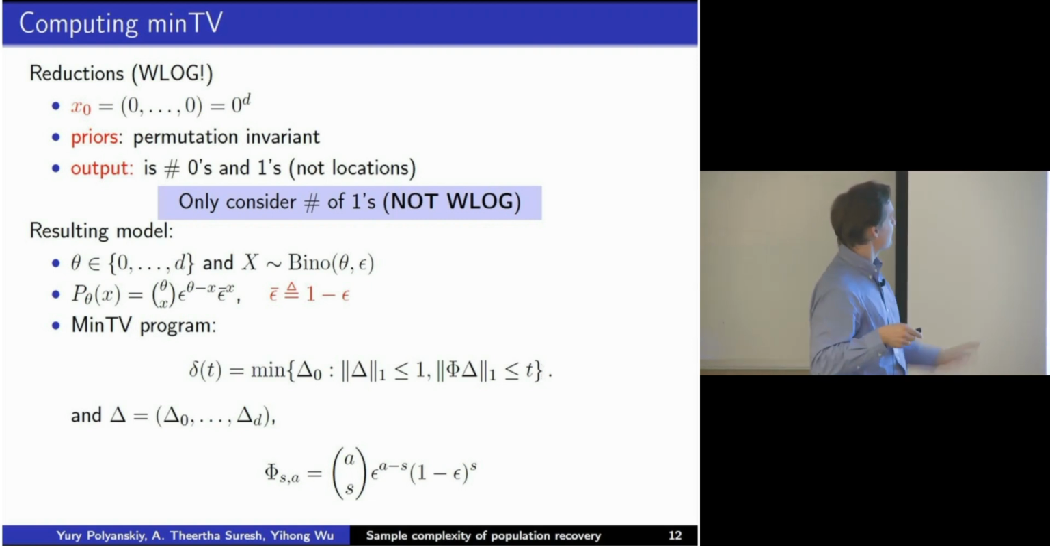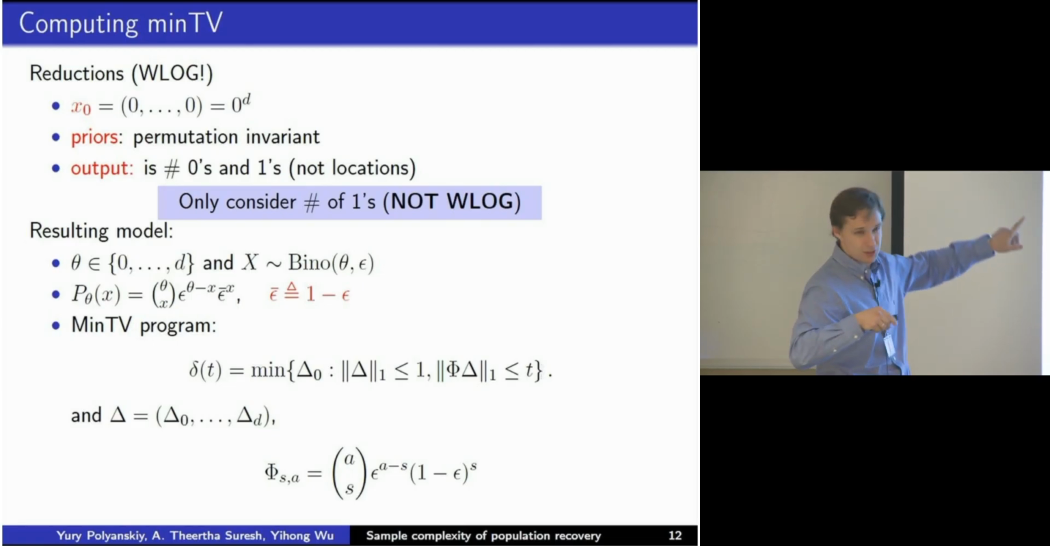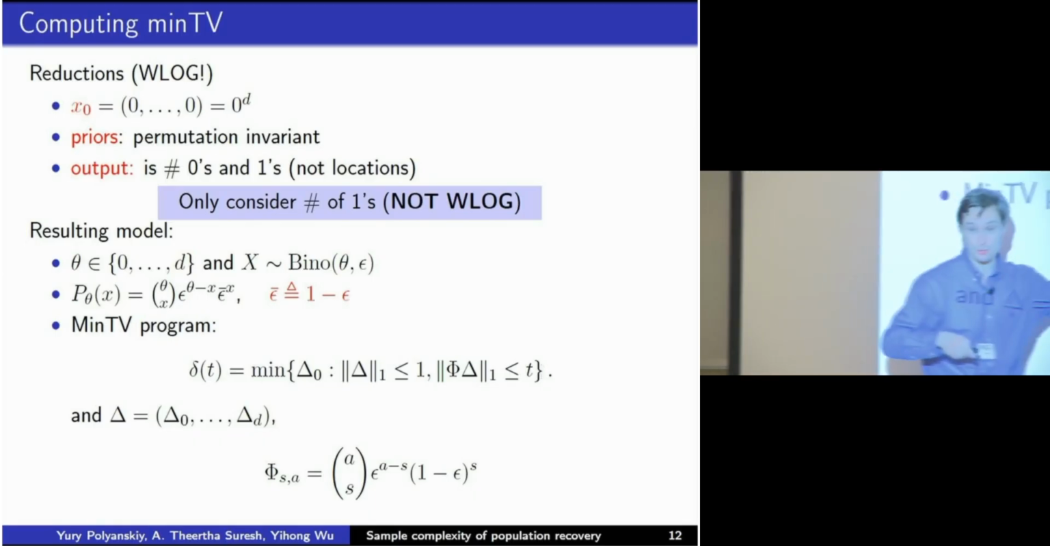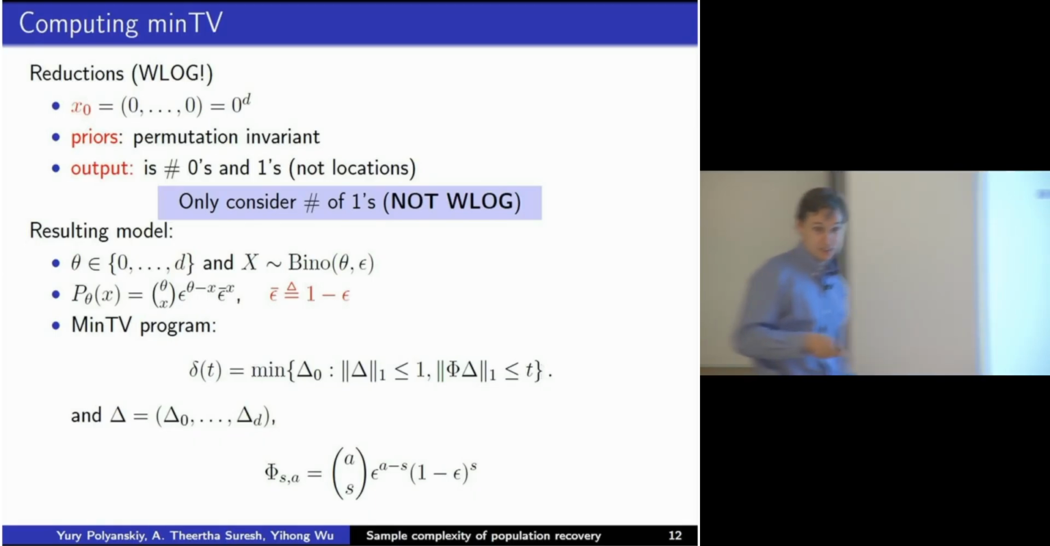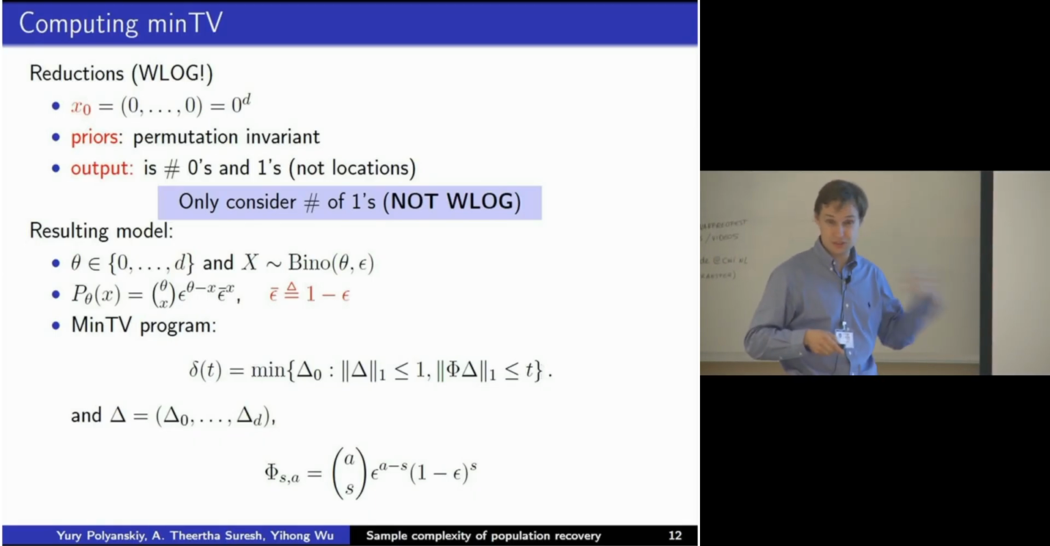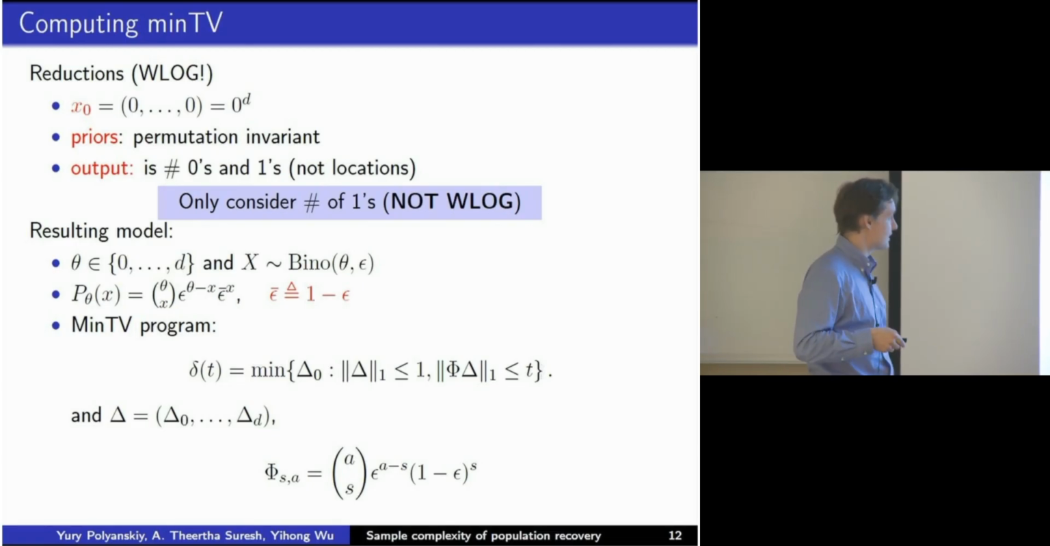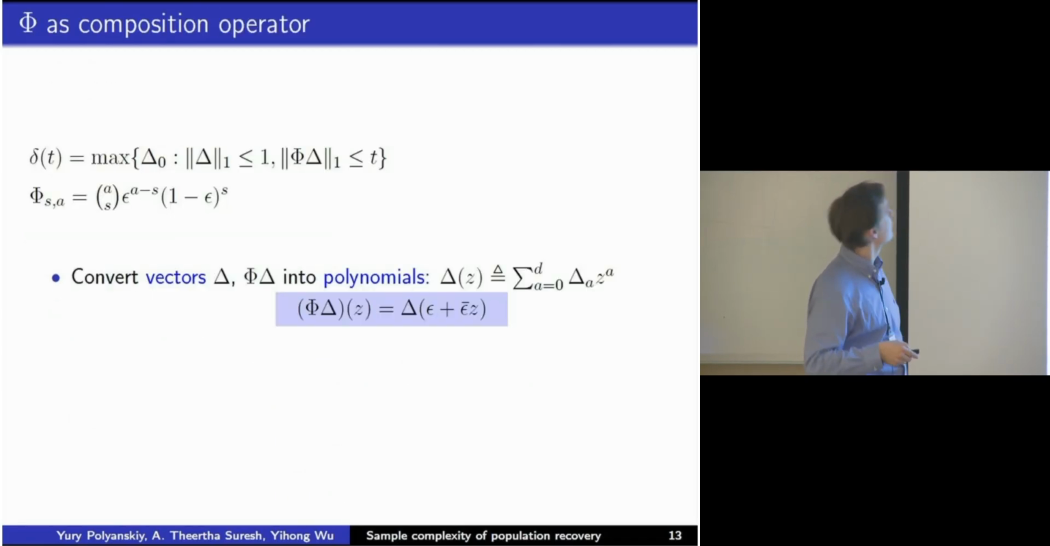All right, so we need to consider this reduction, which is not without loss of generality. We will only look at the statistic which is the number of ones per column. So proving a minimum TV lower bound then says nothing; it's not a converse bound. But anyway, we will do this, I'll tell you later. Then you get this expression, which is just the problem that I described.